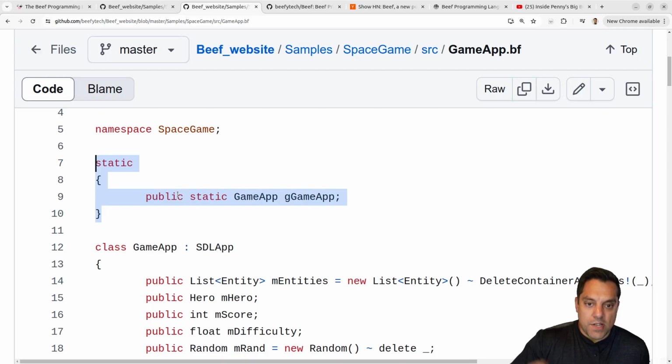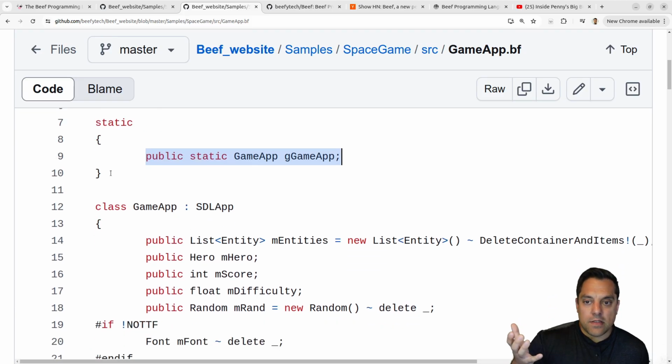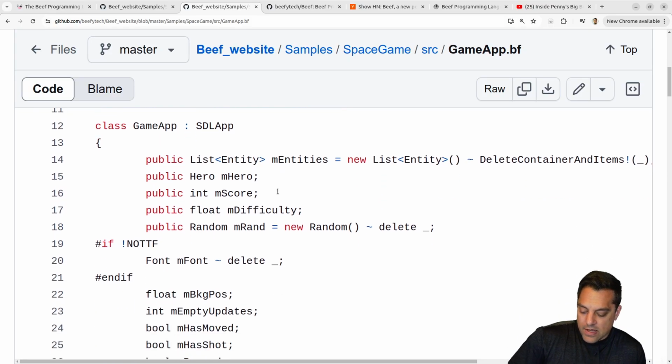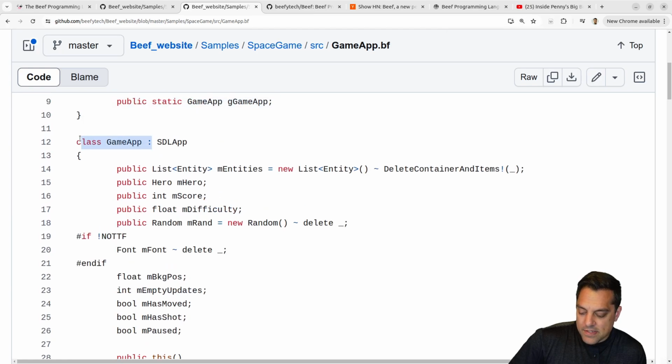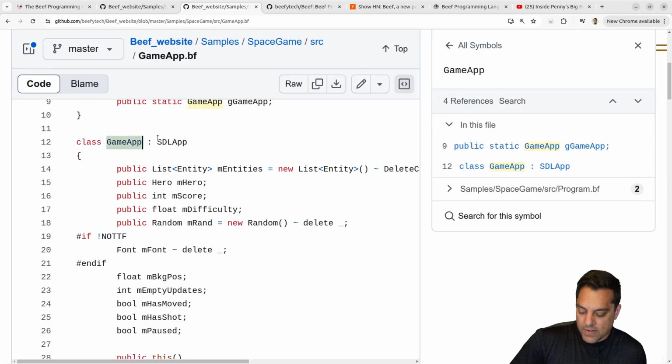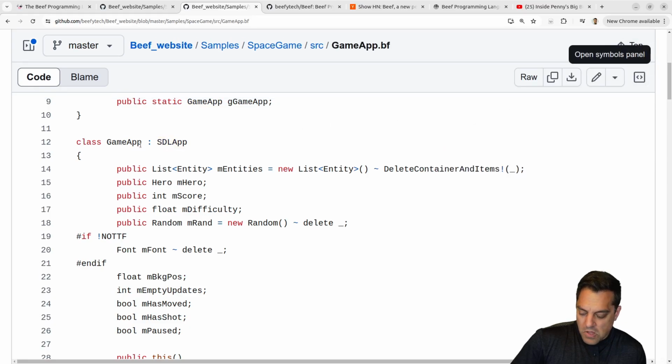And then we have static, which again, this idea of a module or a static constructor. I didn't see any header files or interface things here. But this would be, I suspect, executed before any of the code here. And that's kind of important just so you have some way to construct objects if you are going to have global objects, so that they live in a nice space here. But anyways, here's our game app. Let's go ahead and see. Yeah, this is looking pretty like C++ and C# mixed. So I've got a class here that's inheriting from the SDL app, I guess. Hopefully I'm reading that right here.